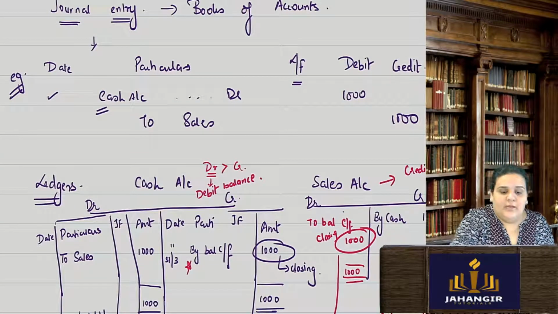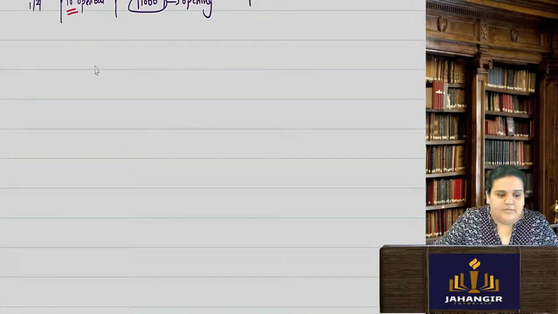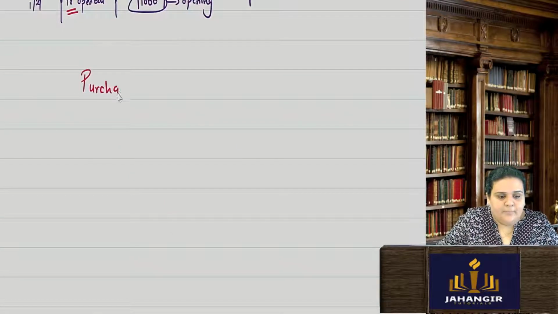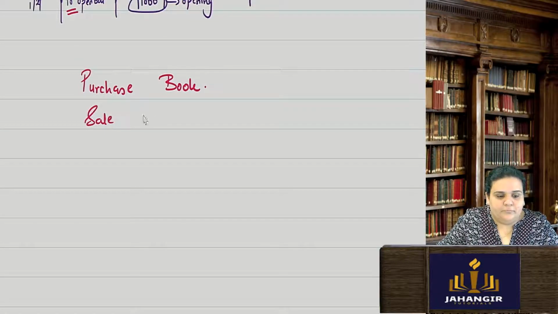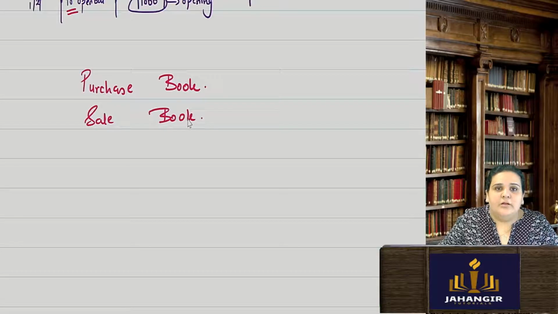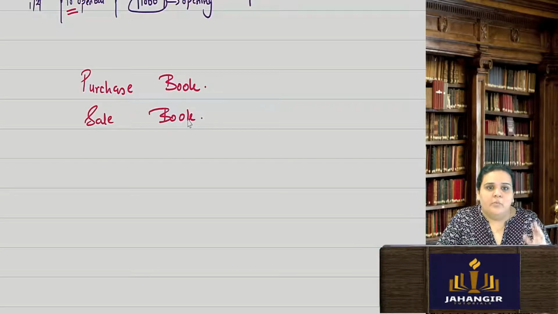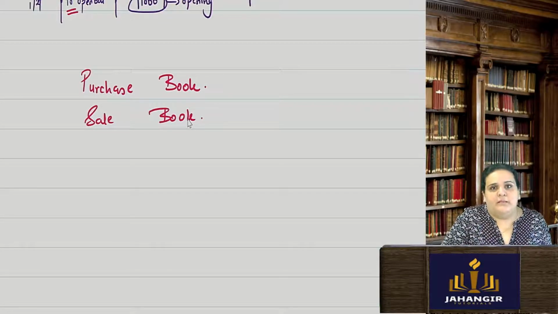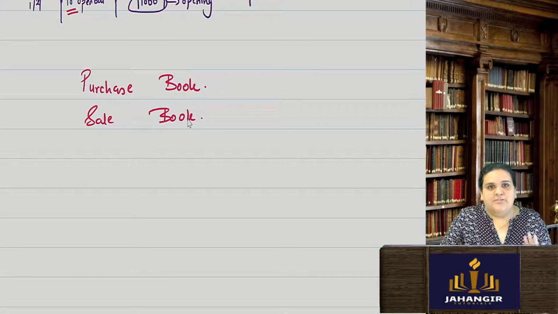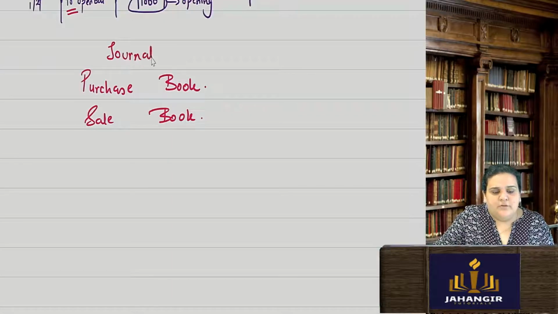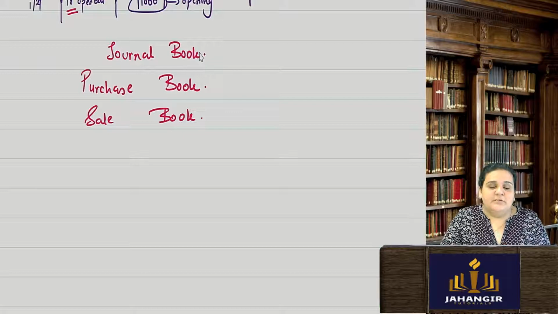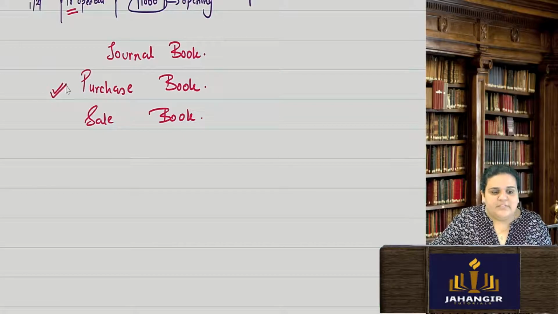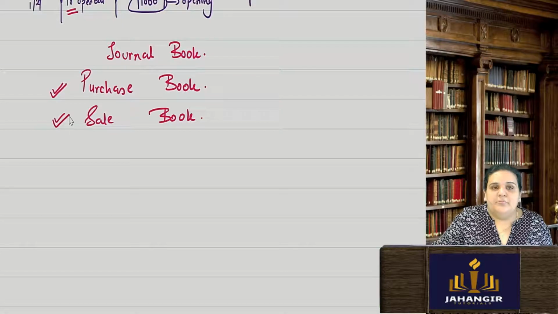In ledgers, the main important ledger is our purchase account. We have purchase books, we have a sale book. Because big organizations cannot make only one journal entry book and record everything in that. If it is a small organization, yes, then they will have only one simple journal book in which they record all the entries because there are not many transactions. But if it is a very big organization, they will have a separate book for purchase, a separate book for sales.